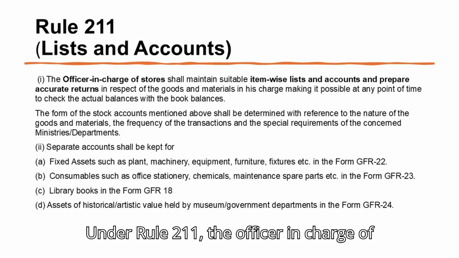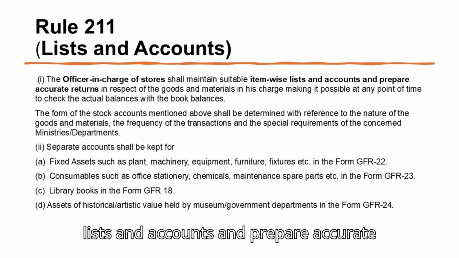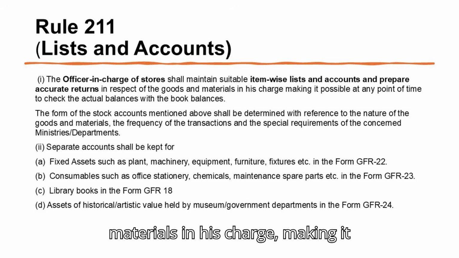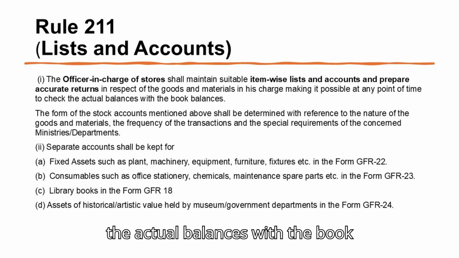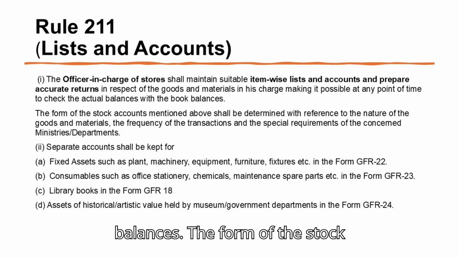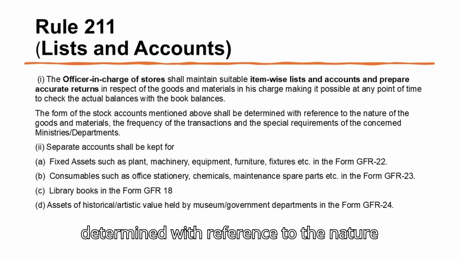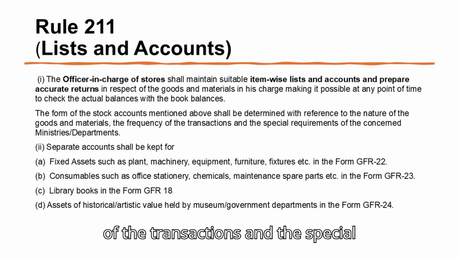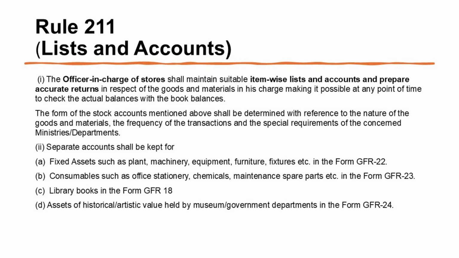Under Rule 211, the officer in charge of stores shall maintain suitable item-wise lists and accounts and prepare accurate returns in respect of the goods and materials in his charge, making it possible at any point of time to check the actual balances with the book balances. The form of the stock accounts mentioned above shall be determined with reference to the nature of the goods and materials, the frequency of the transactions, and the special requirements of the concerned ministries and departments.